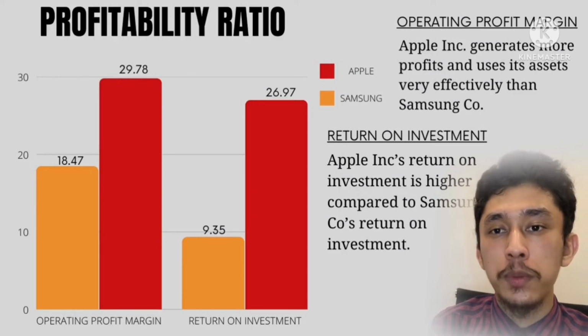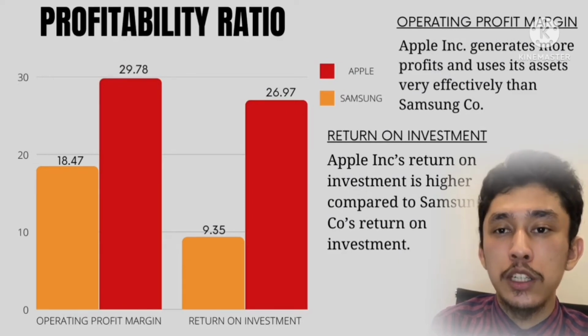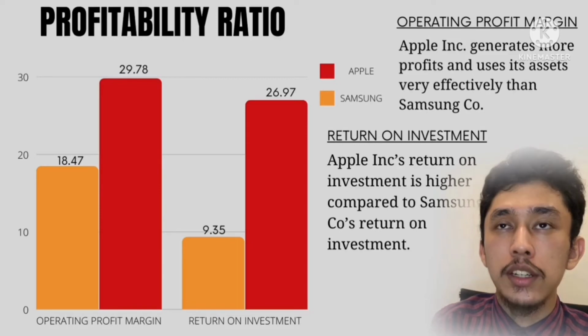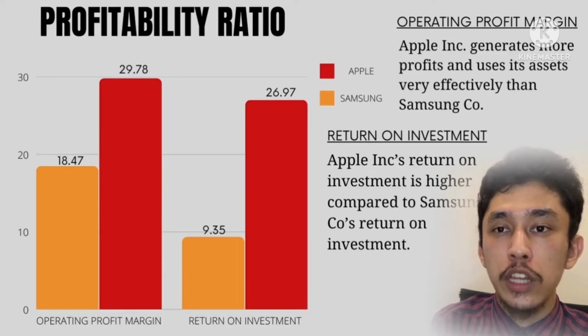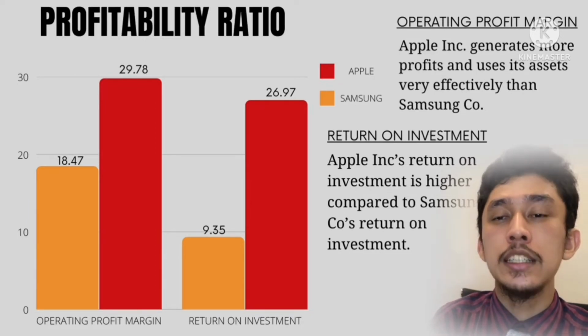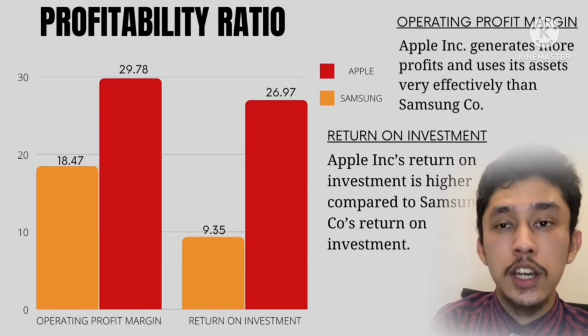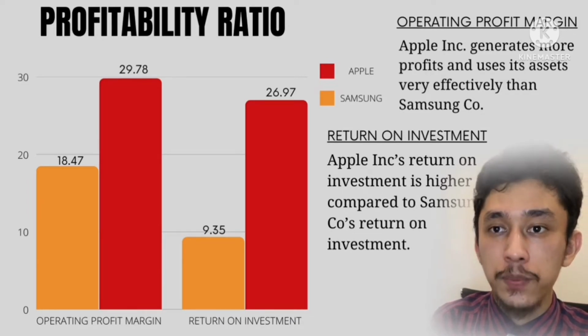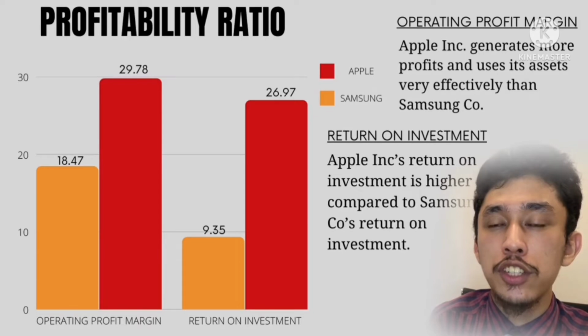Profitability ratio measures how effectively a company uses its assets to make profit. There are two profitability ratios that we chose, which are operating profit margin and return on investment. Operating profit margin shows us how efficient a company is at generating profit through its core operation. As we can see, Apple generates more profit and uses its assets very effectively compared to Samsung.